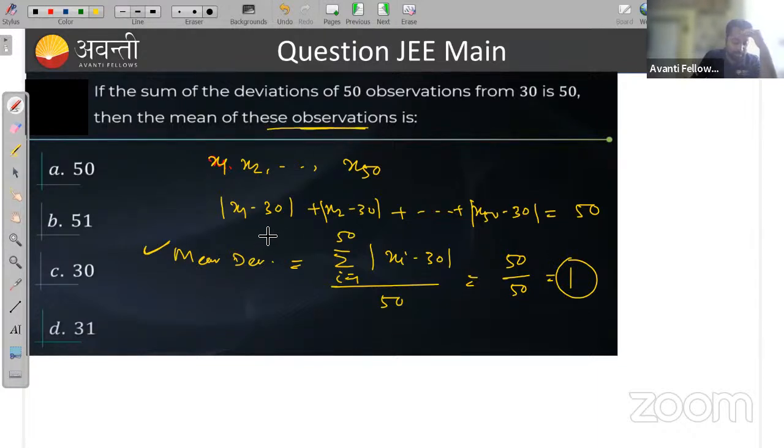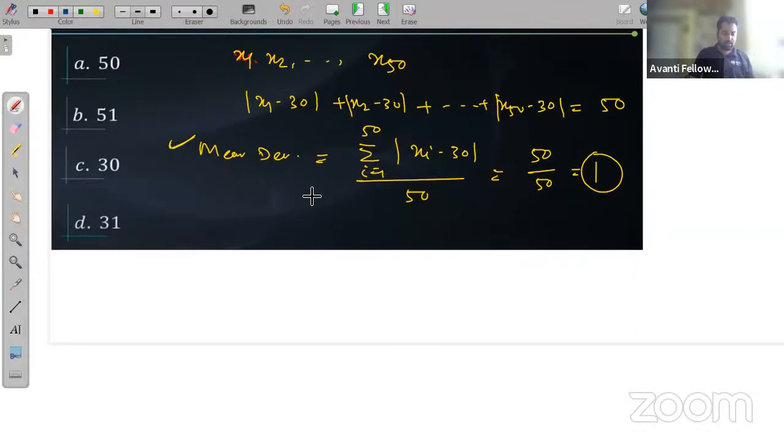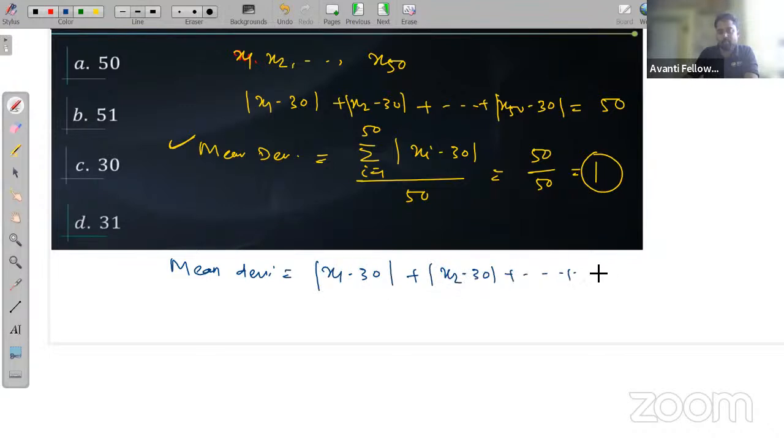Now how can we find the mean of these observations? The mean deviation is mod of x1 minus 30 plus mod of x2 minus 30 up to mod of x50 minus 30, upon 50. We got the mean deviation as 1.